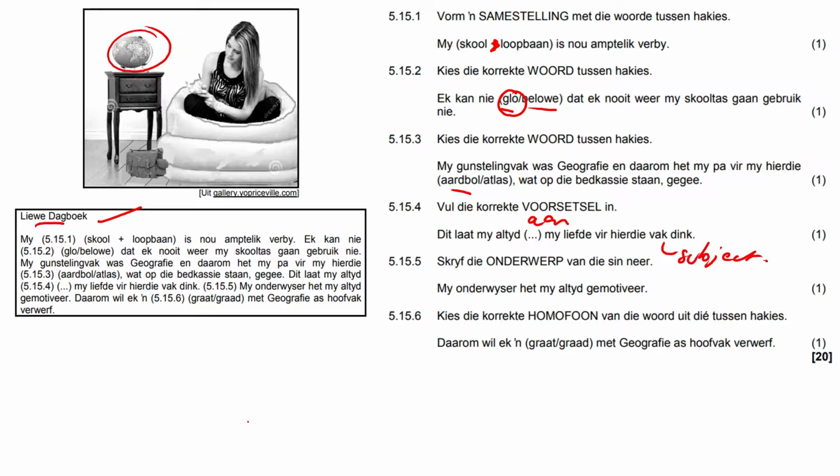5.15, skryf die onderwerp. Onderwerp is the subject. The subject here is going to be my onderwyser. That would be verb 1 and so on and so on. It's time, and that would be our little verb 2. 5.16, kies die korrekte homofoon. So daarom wil ek 'n graad met geografie as hoofvak verwerf. So graad means bone, but graad means grade. So it's definitely going to be grade because we are speaking about geography here in a school context.